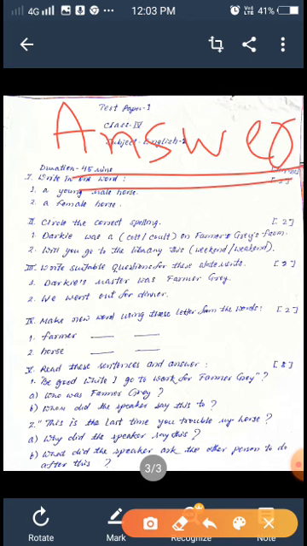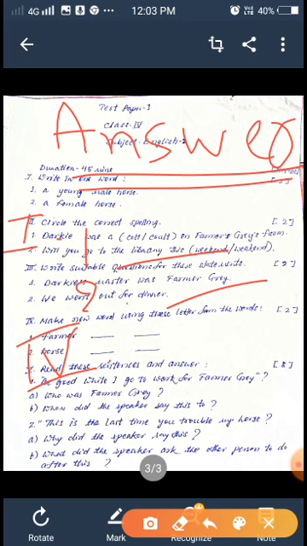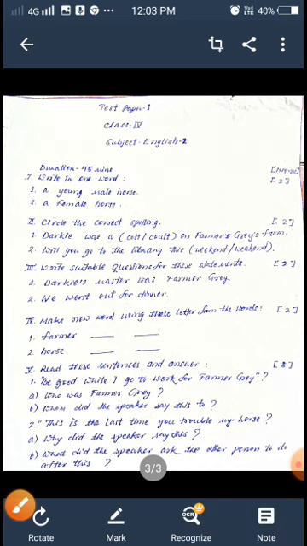Okay, like this. When you are writing the answer of a number, suppose you are writing the answer of number I, so put I, then number 1: A young male horse is called dash. So here is your answer number 2. Suppose you are writing the answer to number IV, write the number IV, then number 1 and 2 for the words you have formed, then number 2. Like this way you can write the answer. I think you have understood.